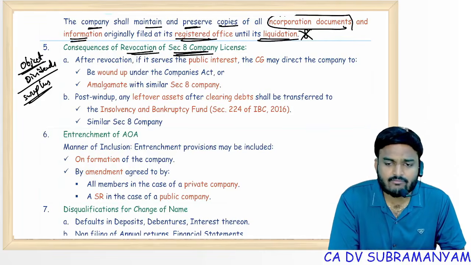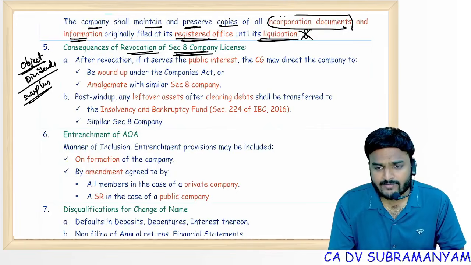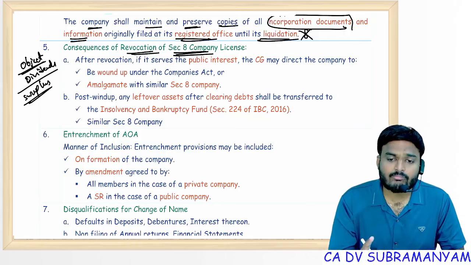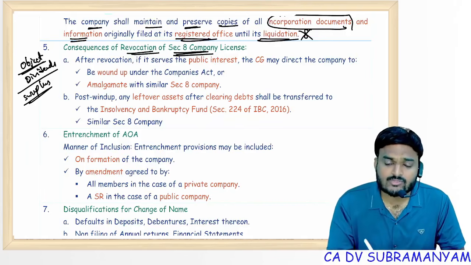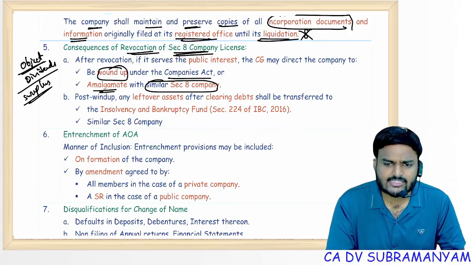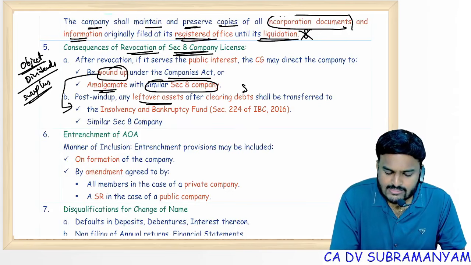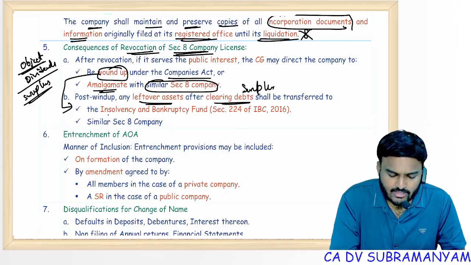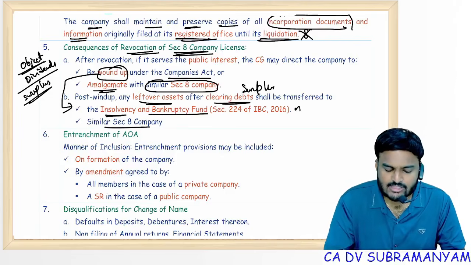But now the point is, consequences of revocation of Section 8 company license. Whenever a Section 8 company violates Section 8 conditions or conditions prescribed by the central government, the central government may revoke the license after giving one opportunity of being heard. After revocation of license, what would be the consequences? The Section 8 company may be wound up under the Companies Act or amalgamate with a similar Section 8 company, that means a Section 8 company with similar objectives. In case of winding up, leftover assets, nothing but surplus after settling all the debts, transfer that money to IBF, Insolvency and Bankruptcy Fund, or a similar Section 8 company.